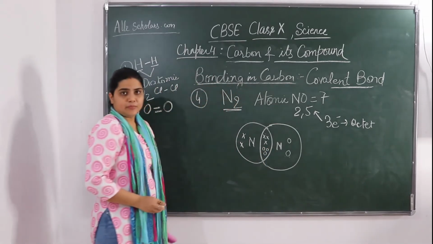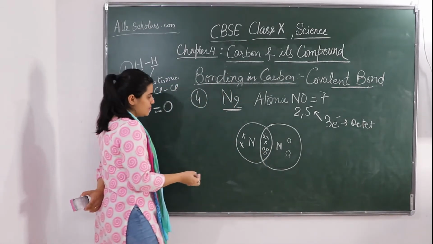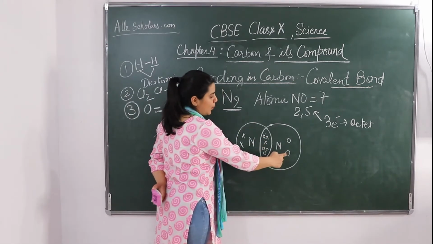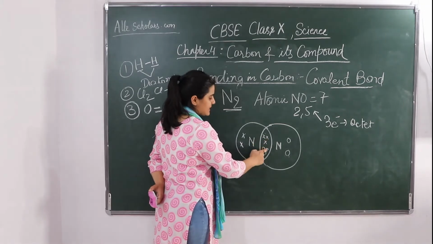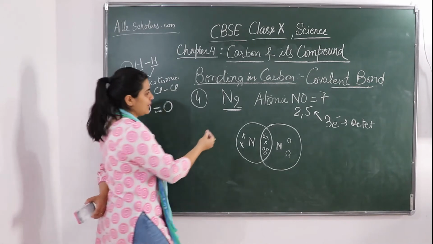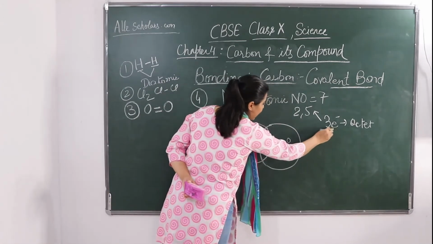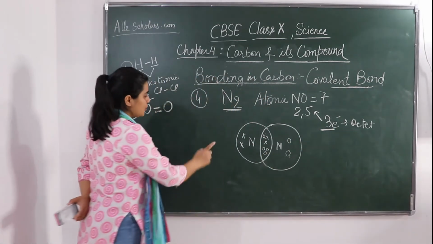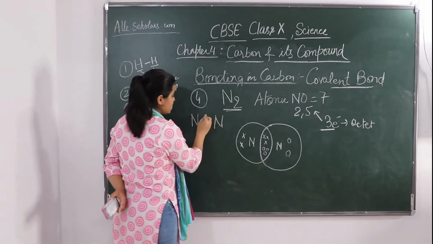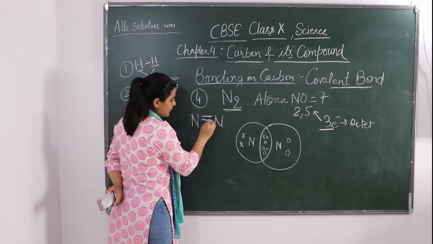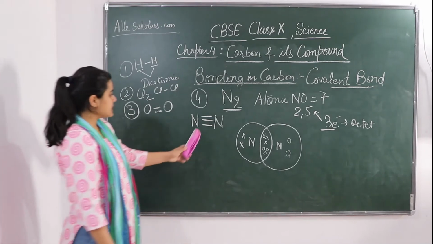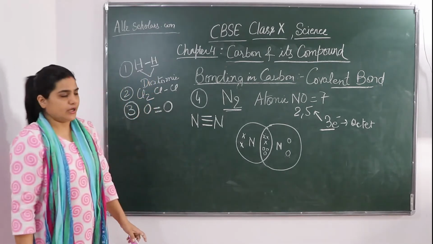So let's count the number of electrons in the outermost cell: 1, 2, 3, 4, 5, 6, 7, 8. This means that both the nitrogens have completed their octet by gaining 3 electrons. So now, how much sharing is there between the 2 nitrogens? 1 electron, 2 electrons and 3 electrons. So which type of covalent bond is this? This is a triple bond.